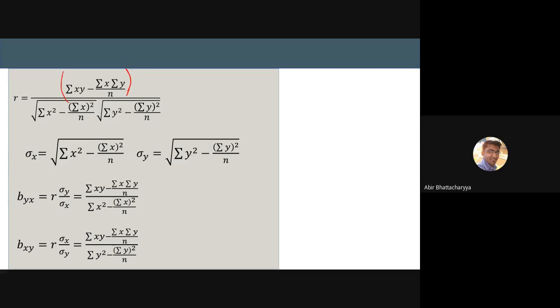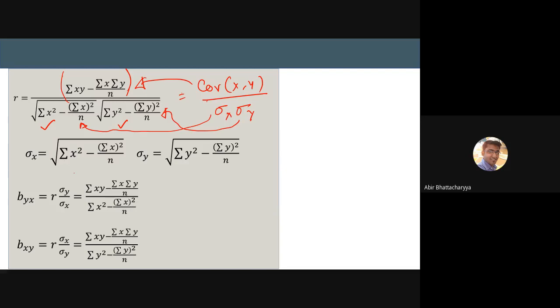N is the number of data sets. Divide by sigma x, the standard deviation of x: square root of summation x square minus summation x whole square by n. Likewise, this is the standard deviation of y. Simple formula: r equals covariance of xy divided by sigma x sigma y. So this is your covariance, this is your sigma x, and this is your sigma y. You have to remember these things.